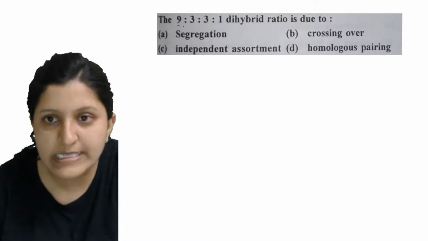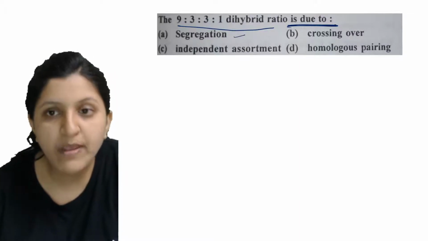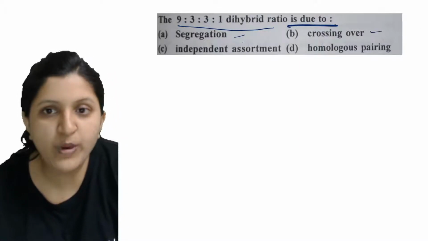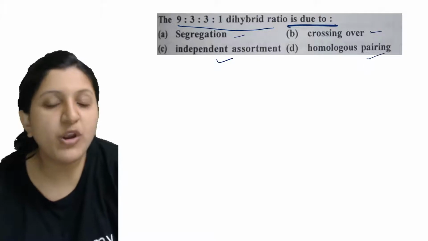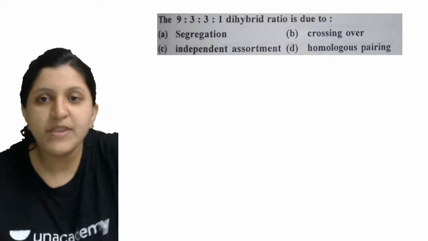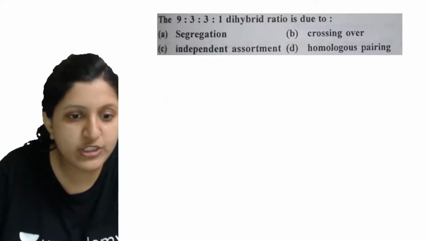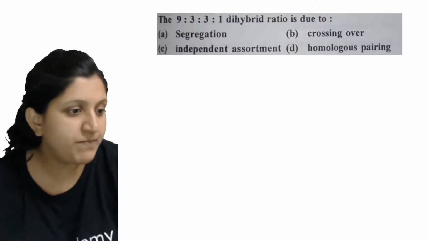9:3:3:1. Okay, so this is the dihybrid ratio, which is due to segregation, crossing over, independent assortment, or a homologous pair. So which is the correct answer for this? So 9:3:3:1, this dihybrid ratio, you will find according to what? Any idea?